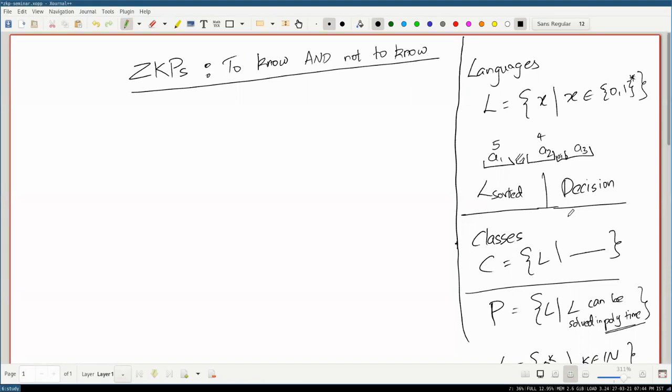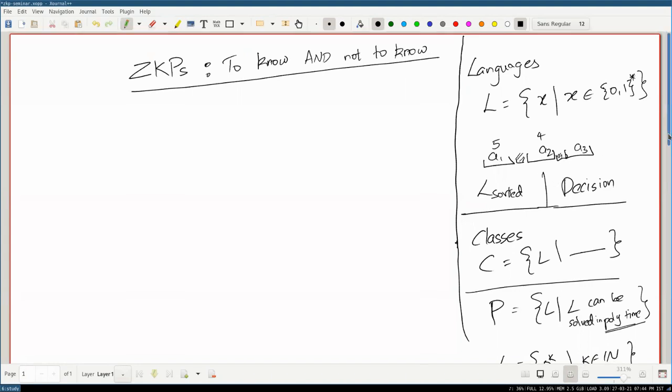it's not a decision problem. You're given some natural number input and you want to give a natural number output, and it is a valid computational problem. But we'll be sticking to the set where we only talk about decision problems, which is: given a string or an input, it has to tell yes or no whether it belongs to the language or not.